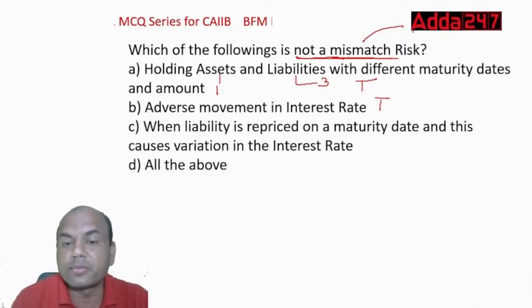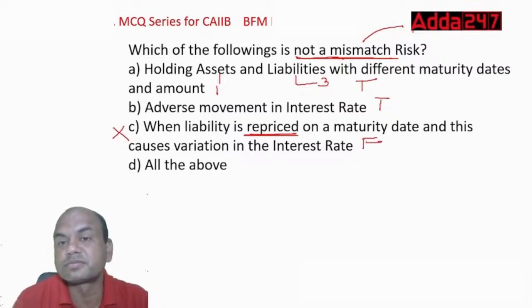What about the C? When liability is repriced on the maturity date, this causes variation in the interest rates. So when liability is repriced, see, this is known as repricing risk, reinvestment risk. So this is not a part of mismatch. This is false. This is a reinvestment risk.